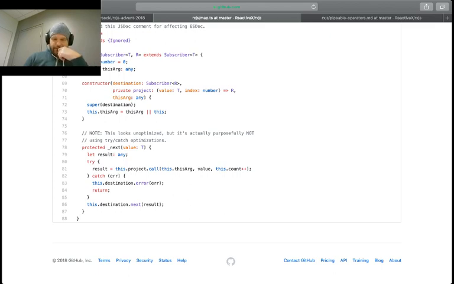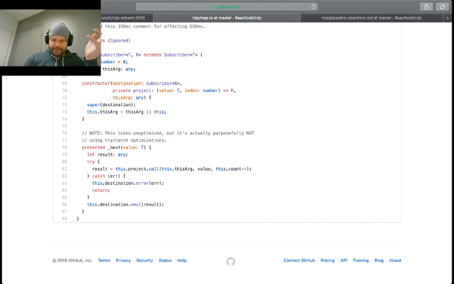Well, if your projection throws an error for whatever reason, so you just decide that it's a bad value and you just want to end the stream, you can throw an error. And what that does is it takes the error and shoves it onto the destination, and therefore the stream will be halted by this particular error, so that we won't continue.